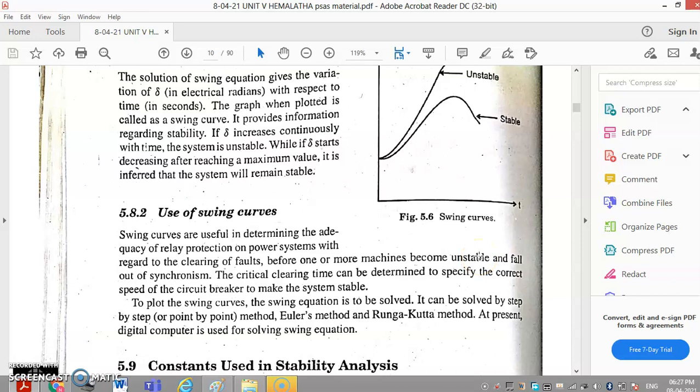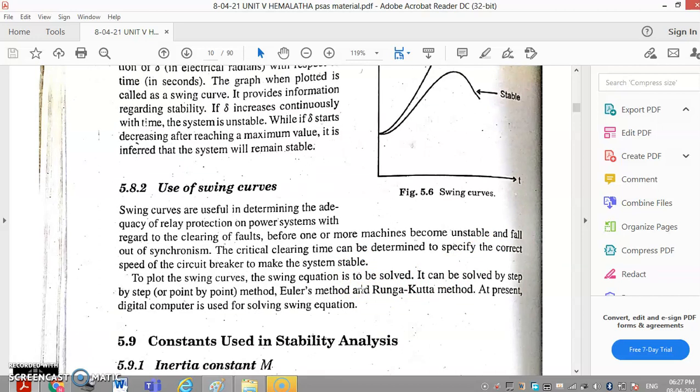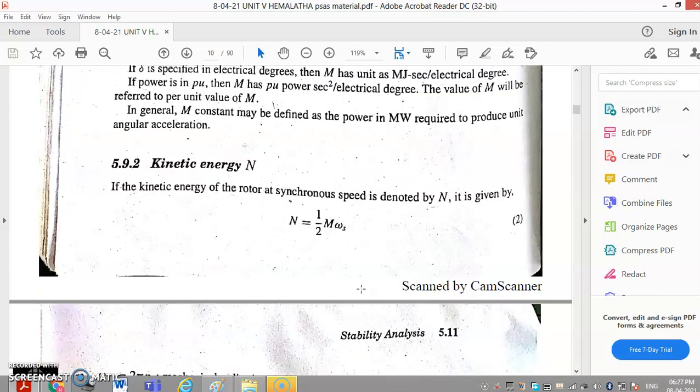Swing curves are useful in determining the adequacy of relay protection on power systems with regard to the clearing of faults before one or more machines become unstable and fall out of synchronism. The critical clearing time can be determined to specify the correct speed of the circuit breaker to make the system stable. To plot the swing curve, the swing equation is to be solved. It can be solved by the step-by-step method, Euler's modified method and the Runge-Kutta method. At present, a digital computer is used for solving the swing equation.